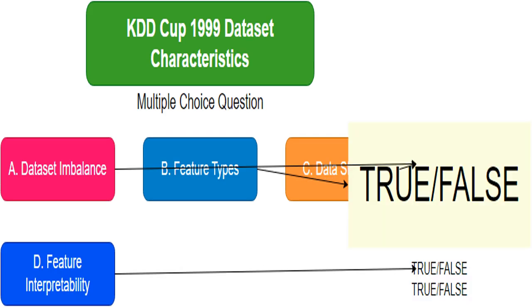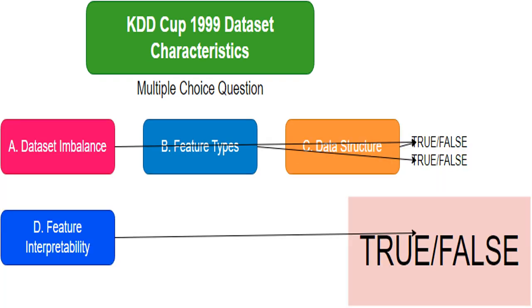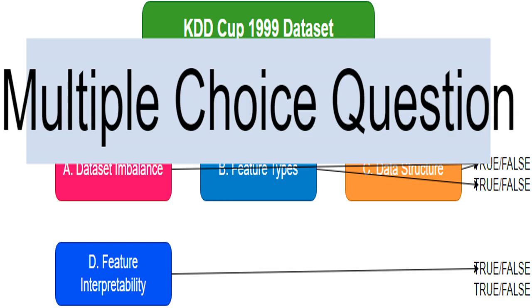I'll answer whether the statement related to data structure is true or false based on my understanding of scikit-learn's _fetch_kddcup99 function. I'll answer whether the statement related to feature interpretability is true or false based on my understanding of the kddcup1999 dataset. This identifies the overall question type. It's a multiple-choice question about the kddcup1999 dataset.